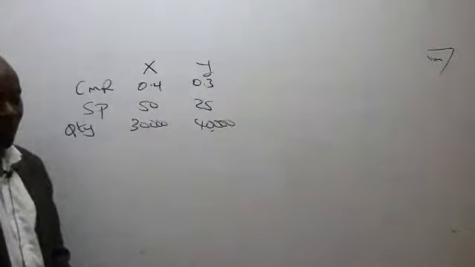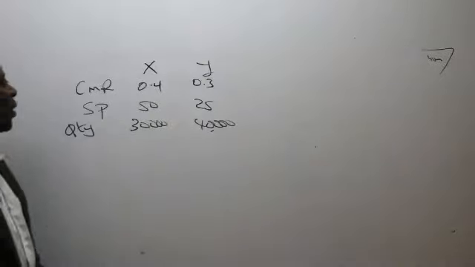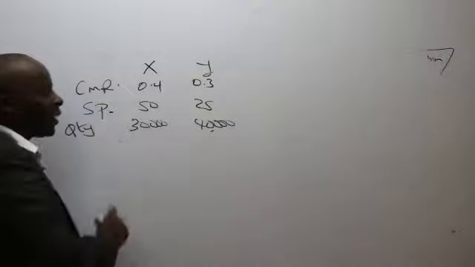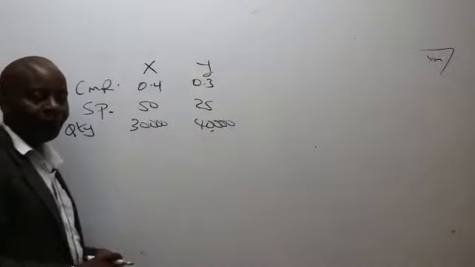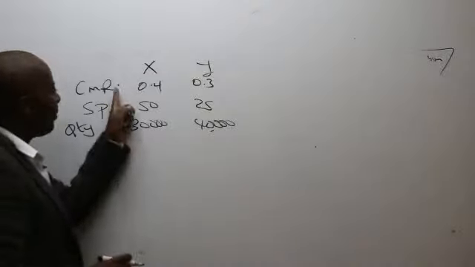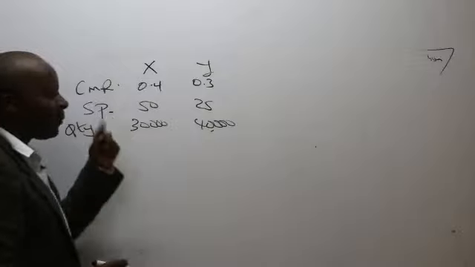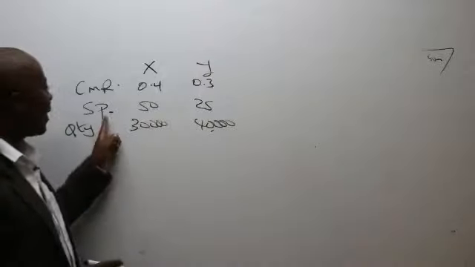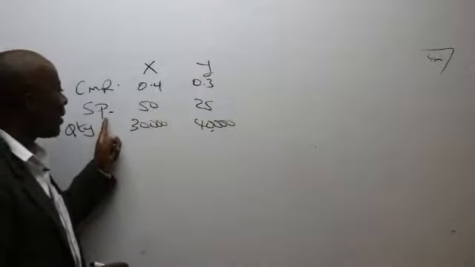Ladies and gentlemen, if I'm the one doing this, here I'm seeing CMR, I'm seeing selling price, so I'll multiply the two. Whatever we have here is for 1 unit. Selling price is per unit.